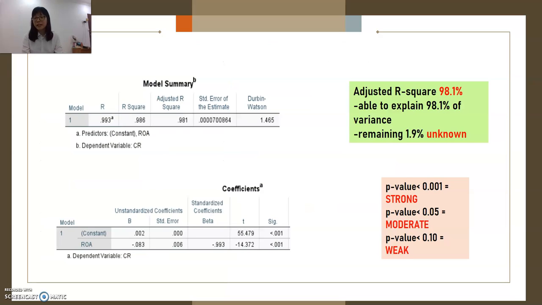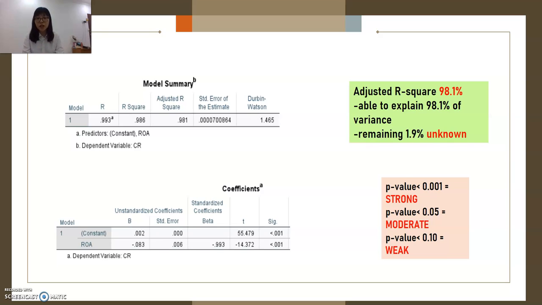So here is the model summary, where we need to emphasize the adjusted R square only. The adjusted R square is recorded as 98.1%. So this means that the adjusted R square is able to explain 98.1% of the variance. Meanwhile, the remaining 1% is actually unknown.